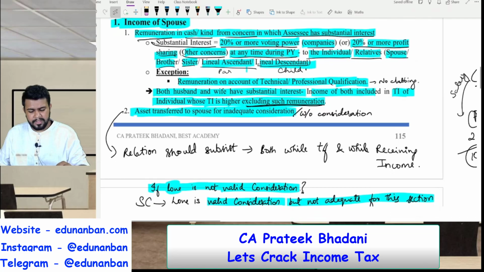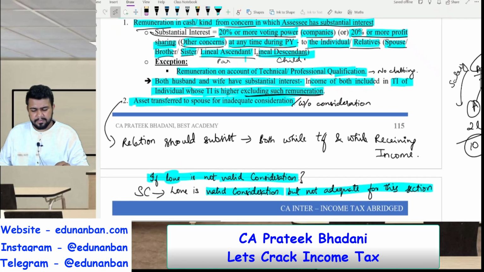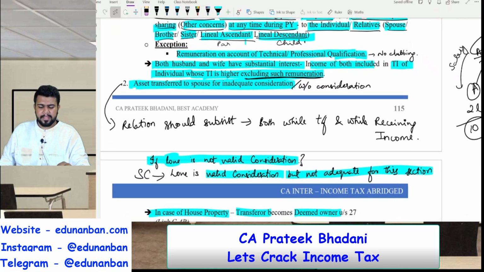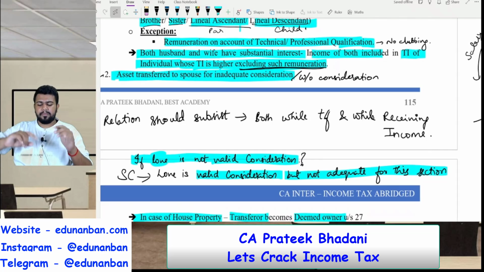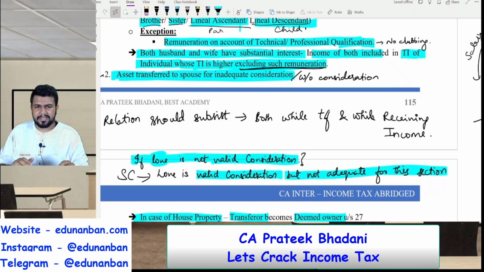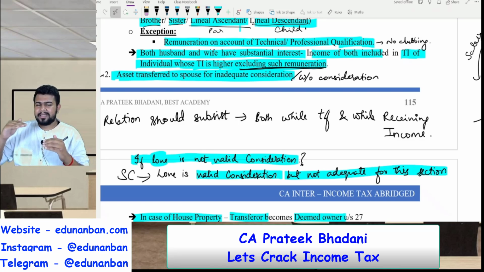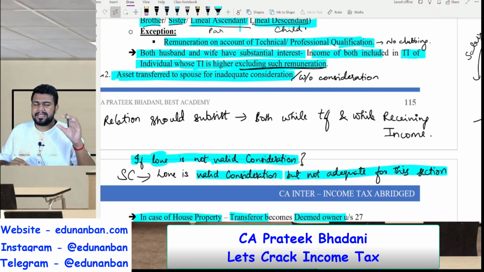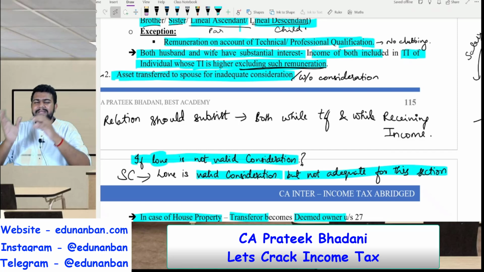So I hope you are clear with the provision. Now let us come to next point. One more point. If both husband and wife are having substantial interest in the same concern, and if both are receiving the remuneration, then what will happen? In such case, before receiving the remuneration, see what is the total income of both husband and wife. Then see whose income is greater. Both the remuneration will be clubbed in the hands of the spouse whose income is greater.